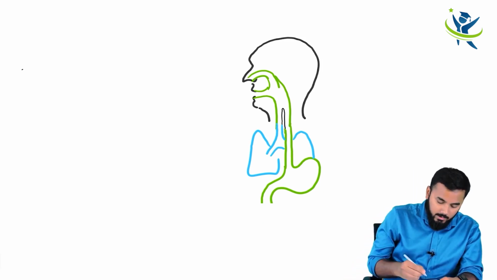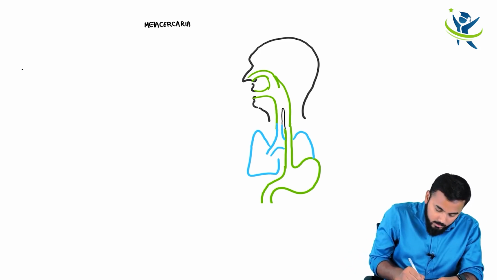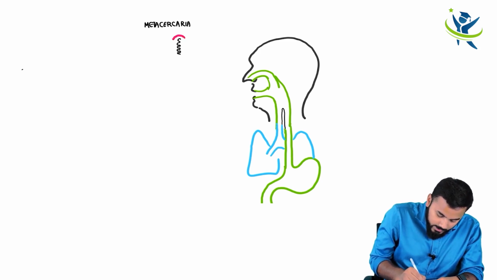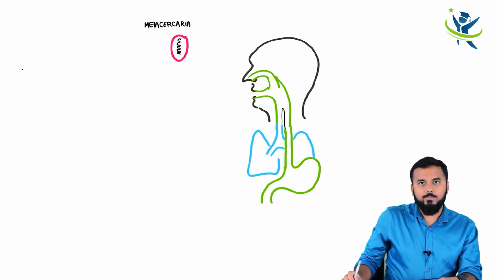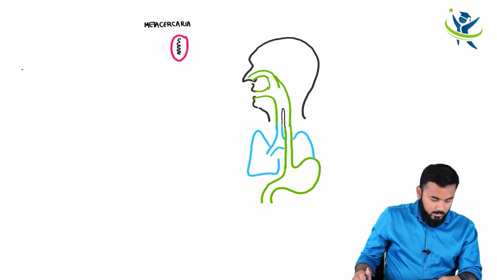There is a larva called metacercaria larva. Now this is the larva here, and surrounding the larva we have got a cyst. Clear? This is the larva, and surrounding the larva we have got a cyst.